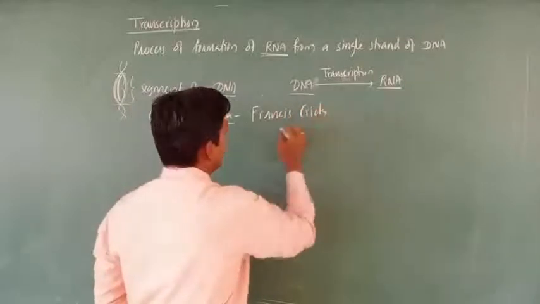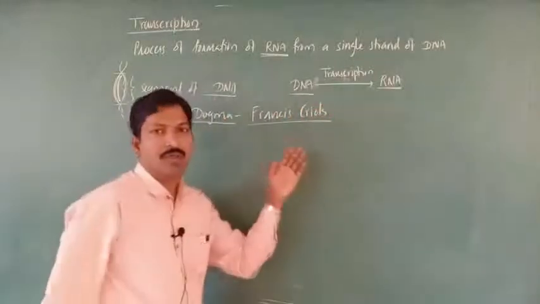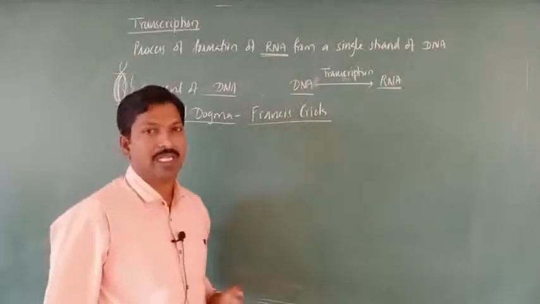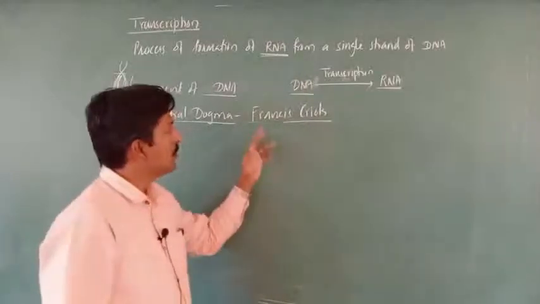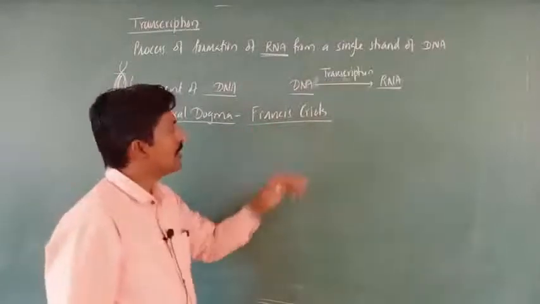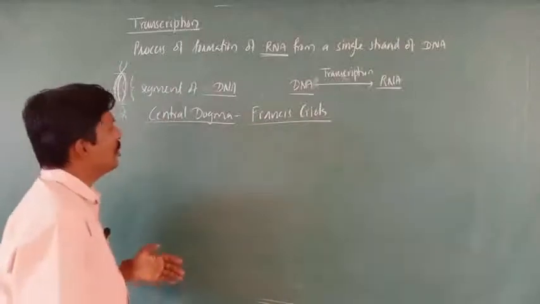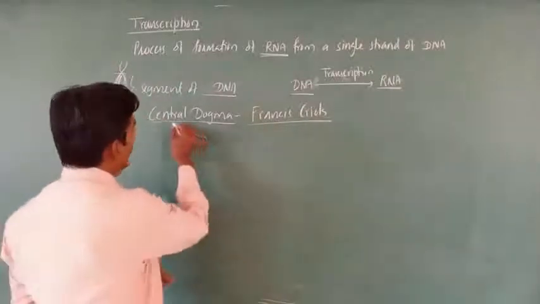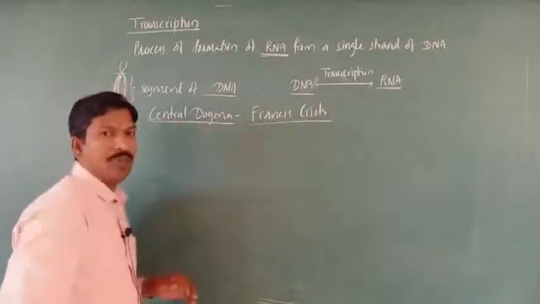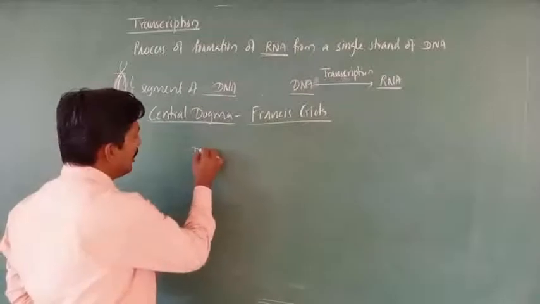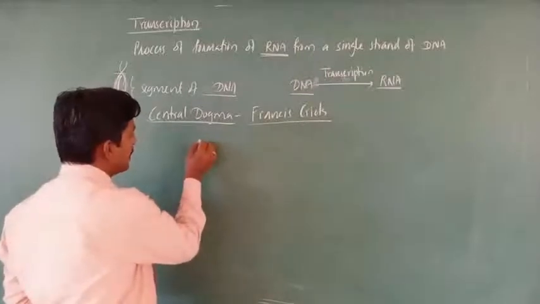Watson and Crick explained the double stranded DNA model. So Francis Crick and James Watson, and Francis Crick made a principle regarding this. That is the central dogma, a set of principles or a rule we can say.